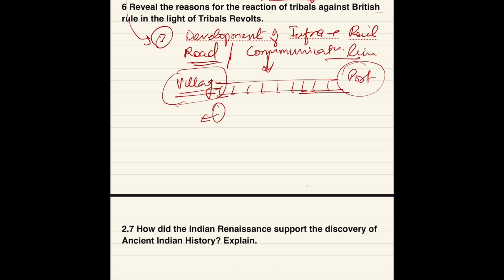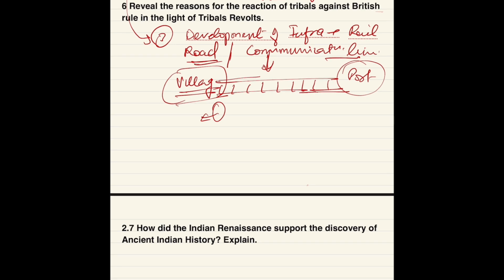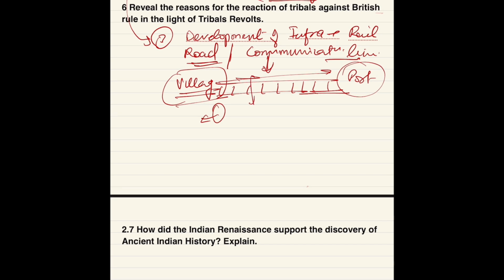Similarly, the raw material: those railgadis carried our raw material to port and it was exported. For example, our cereal crops were also exported, so it led to famine in our villages and interior India. So all these things affected our trade and industry. Then, labor exploitation: you can write about how they exploited our labor to maximize their profit. And last, just summarize all these things and write a good conclusion.